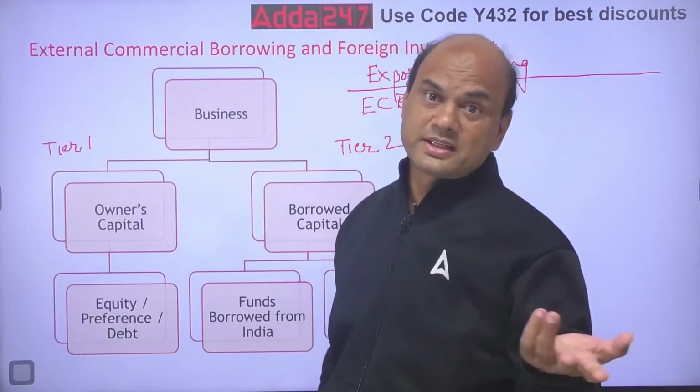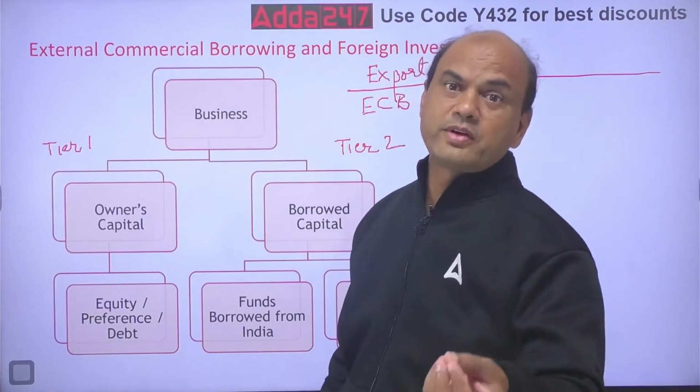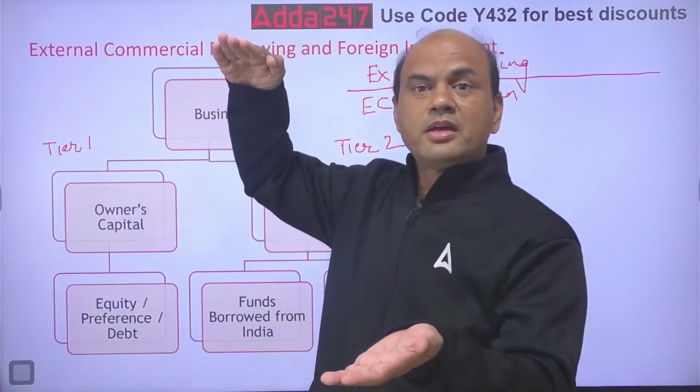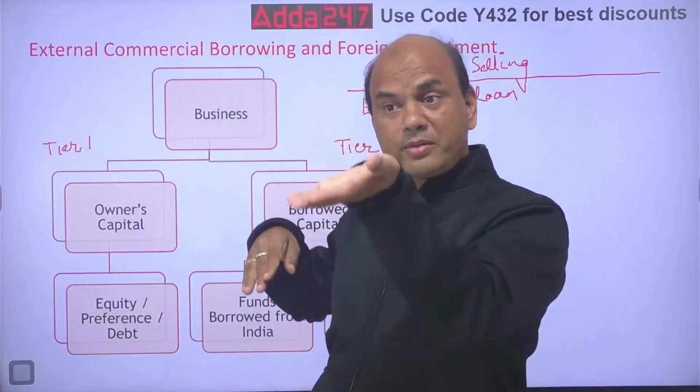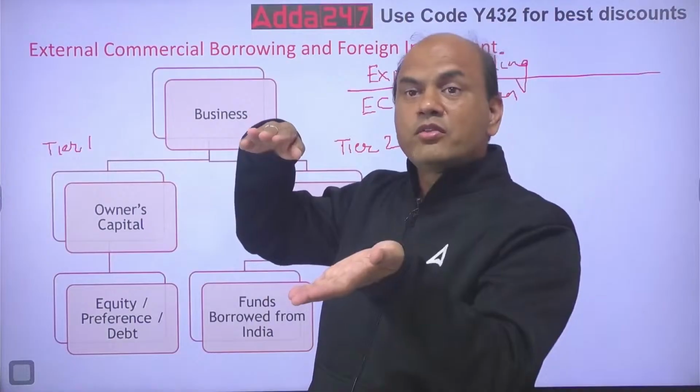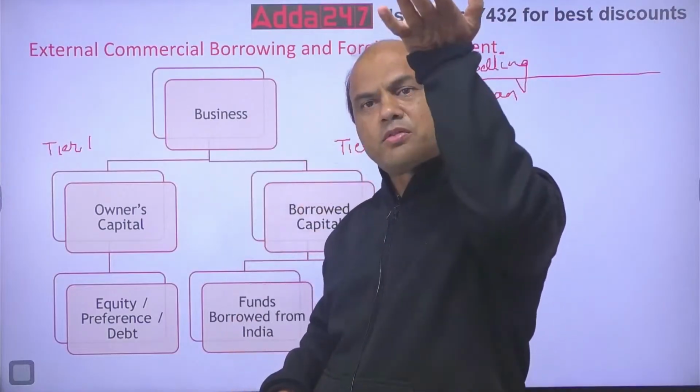Earlier USA's repo rate was around 1.5 and 2.5. Our repo rate was around 7. This was the gap. Now they have come to 4.55% and we have come to 5.5. So now this gap is reducing. And now our repo rate will go down, their repo rate will go up.